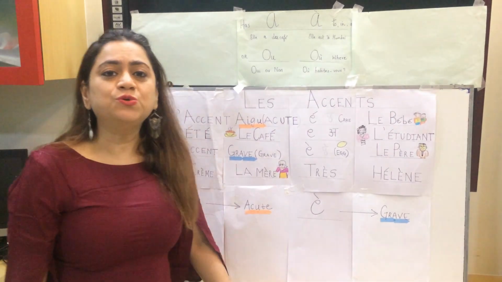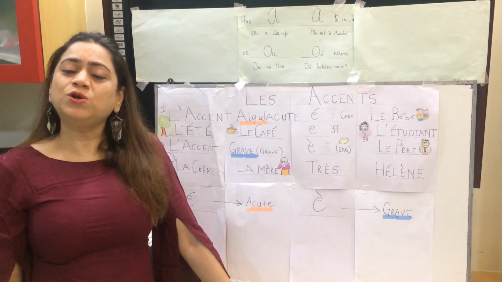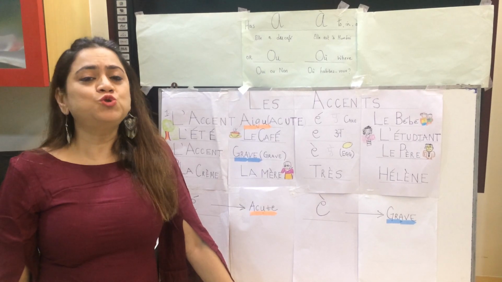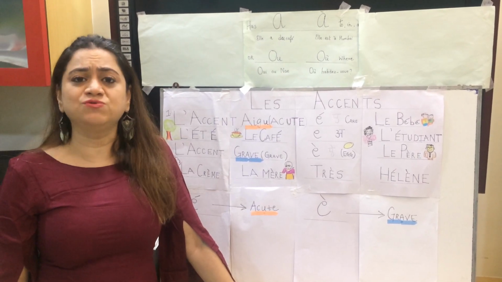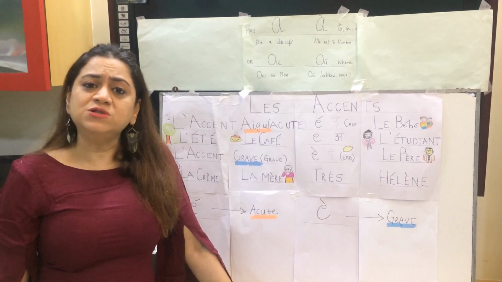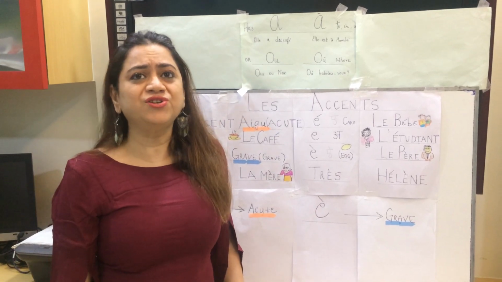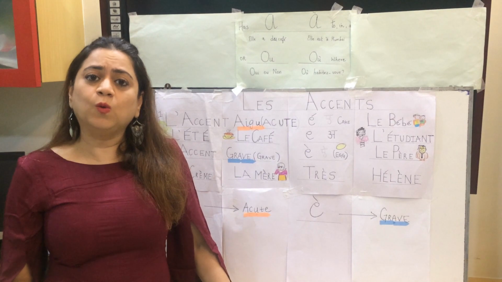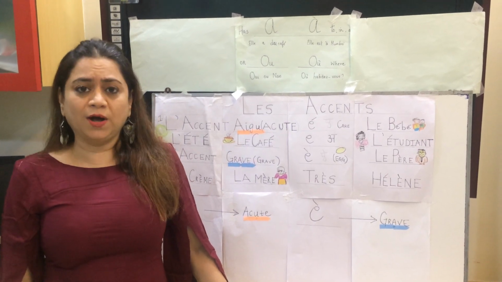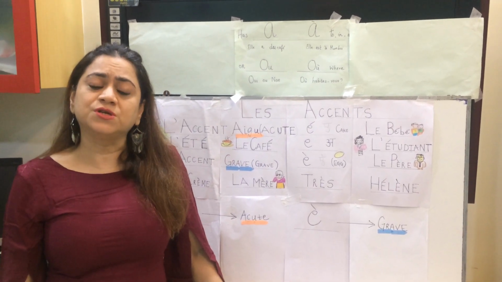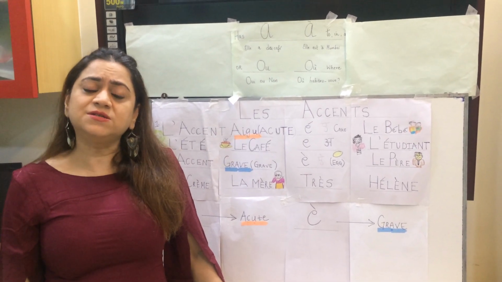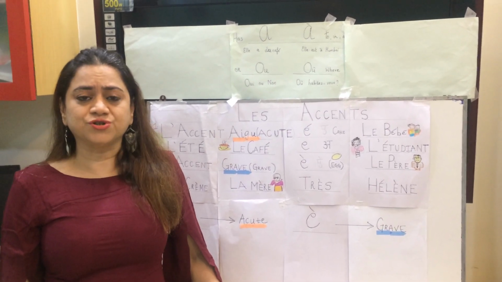Well, in this video, we are going to see the accents. What are accents? Accents are signs or marks put over vowels to change the sound of the vowel. Which are the vowels in French? Vowels in French are just like in English: A, E, I, O, U, as well as Y and H mute. In most cases, H is silent and it is considered a vowel in French.